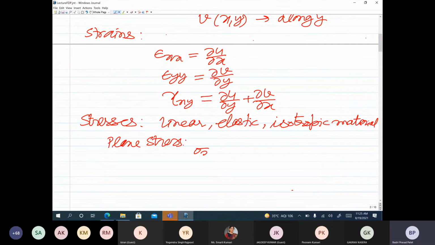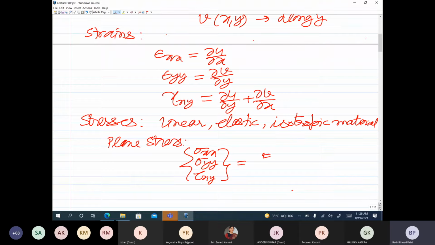So let me write that in a matrix and vector form. Sigma xx, sigma yy, and tau xy. For this linear elastic isotropic material under plane stress condition, because our basic unknowns are the displacements u and v, we express strain in terms of gradients of displacements, and then stresses in terms of displacement, and ultimately in terms of gradients of displacements u and v.